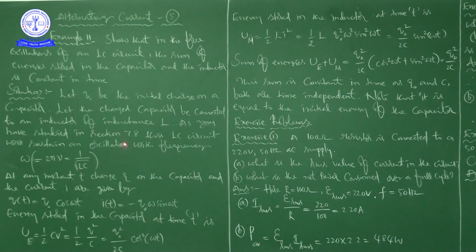As we have studied in section 7.8, right. In our previous example problem, 7.8, there we studied.